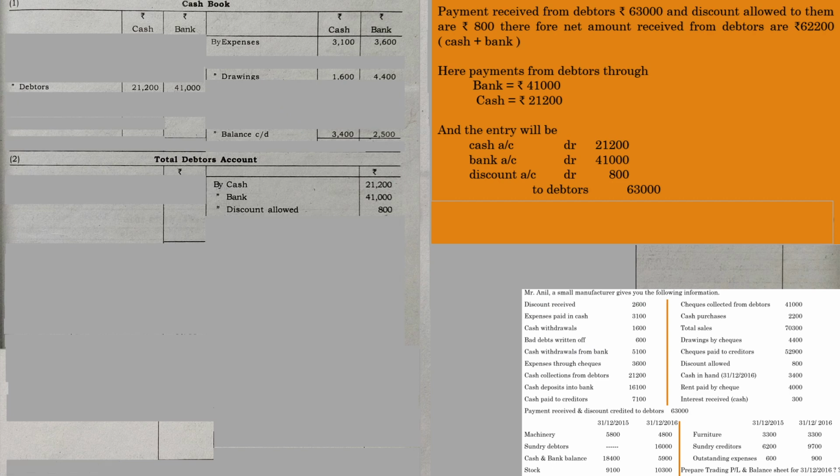It depends upon the pattern which you are following. It doesn't affect your computations. So remember, since it is a sole proprietorship concern, Mr. Anil withdrew cash, but it is not mentioning anything about the purpose of the withdrawal. So we can assume that this cash withdrawal is drawings. So while writing down any of the transactions with regard to the 2-column cash book, make sure whether there are any further drawings in the form of cash or in the form of bank, especially in the form of bank. So just go through each transaction.